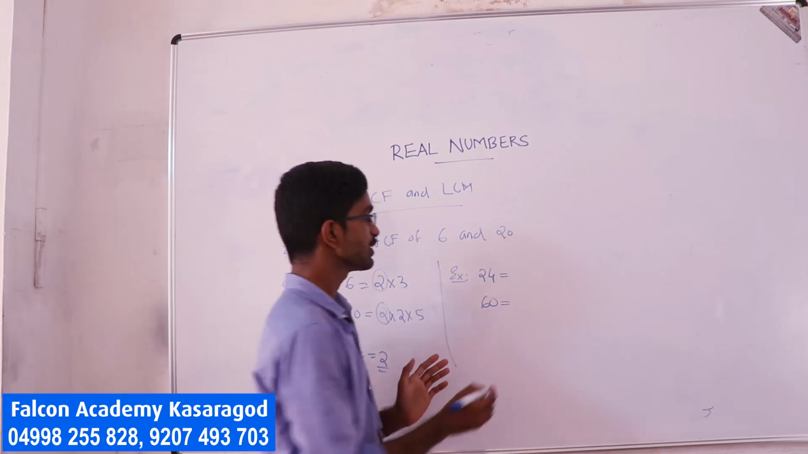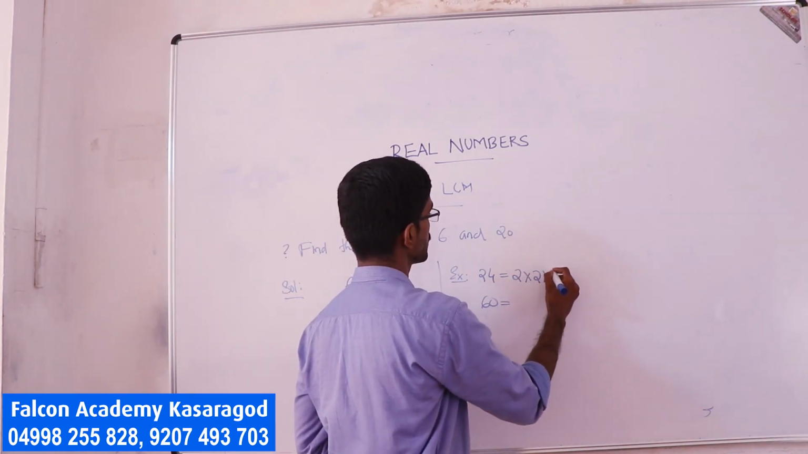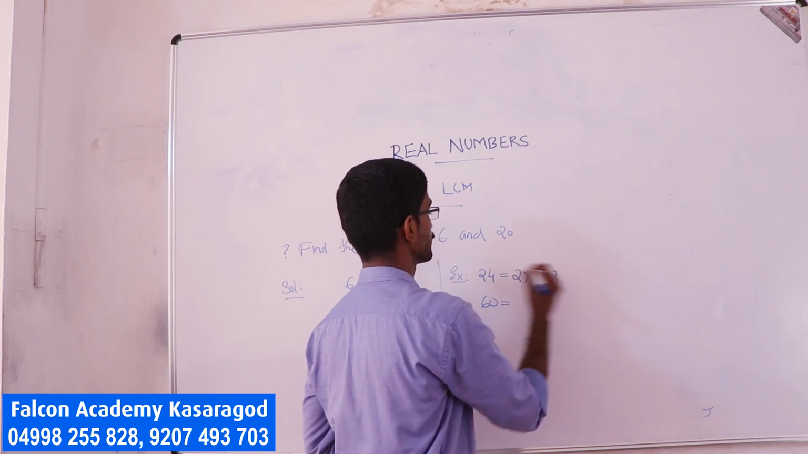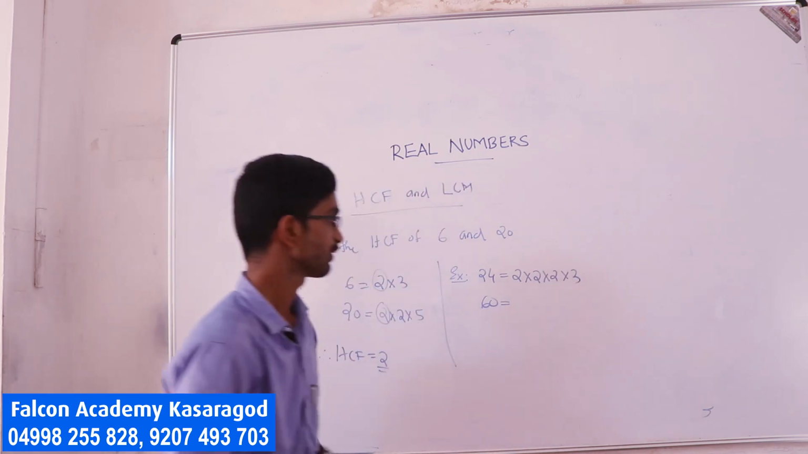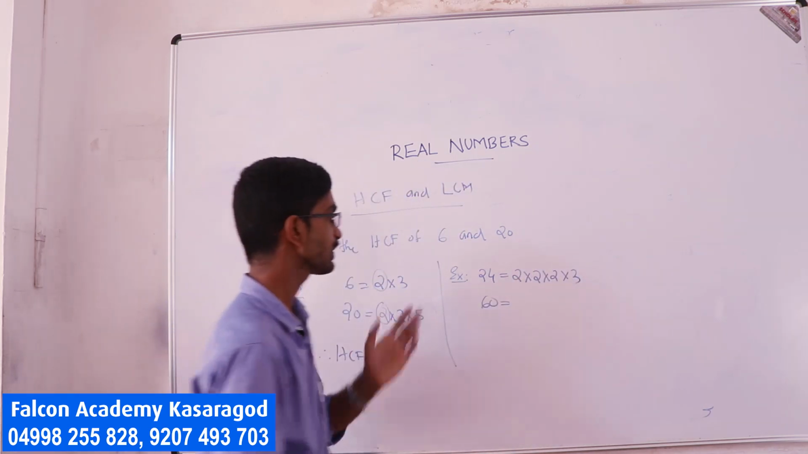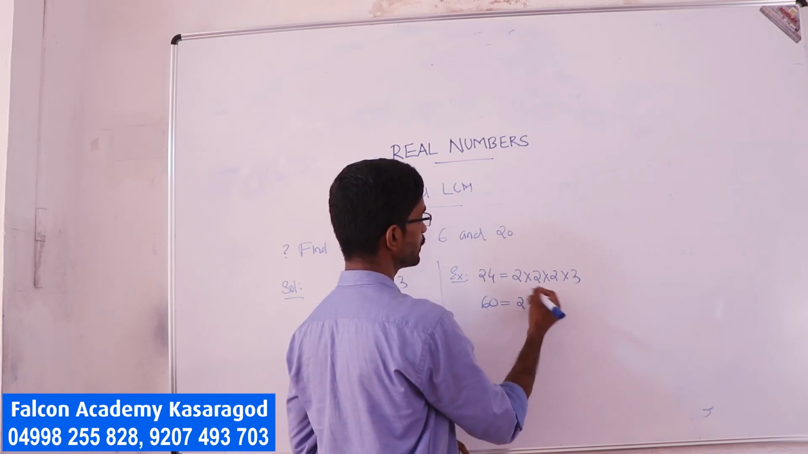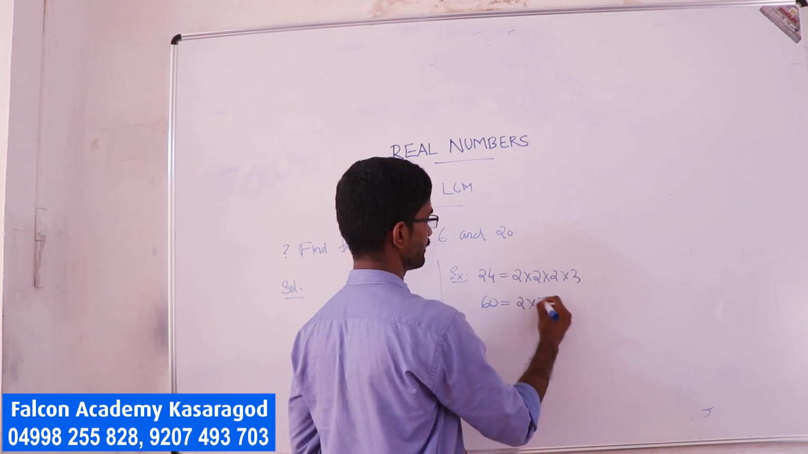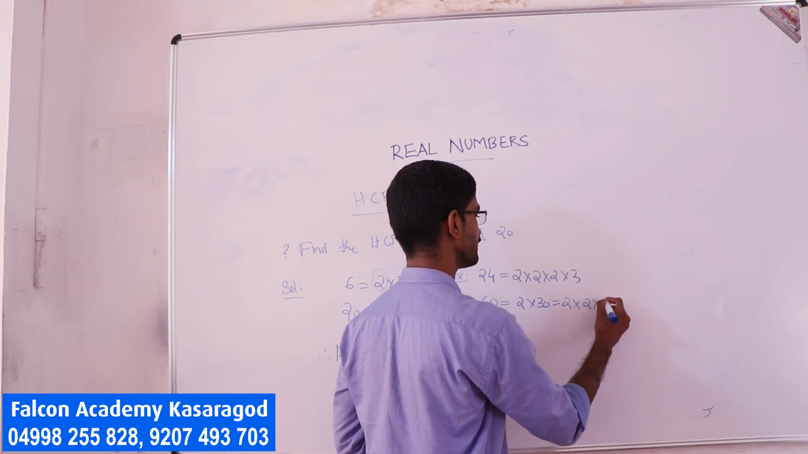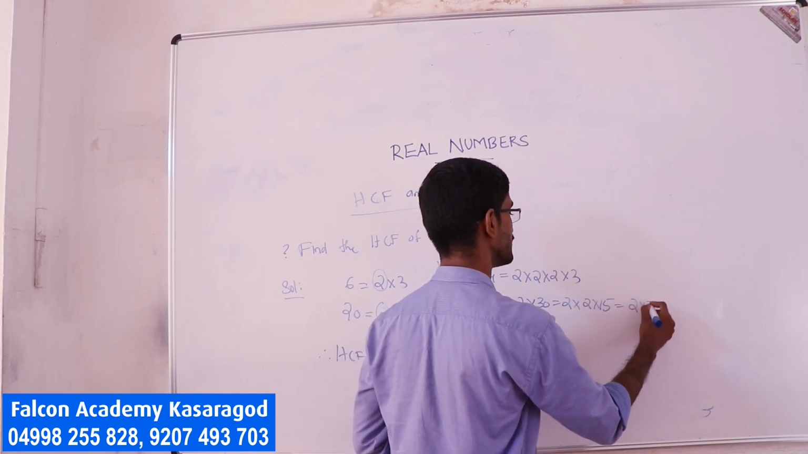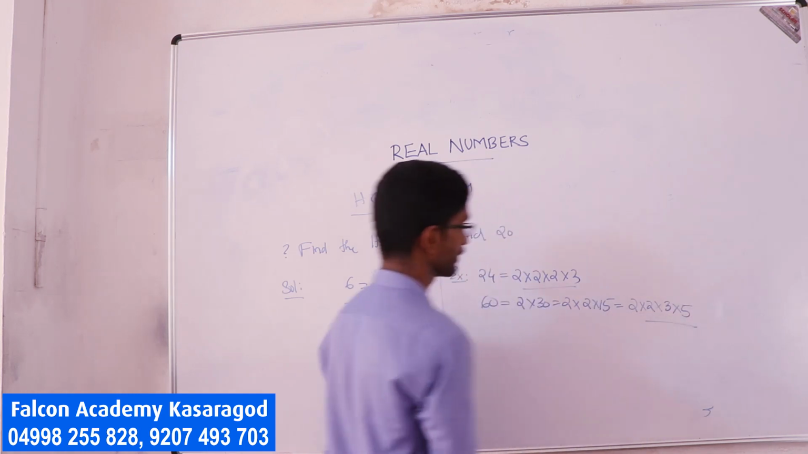So I can write 24 as 2 into 2 is 4, 4 into 2 is 8, 8 into 3 is 24. So 2 into 2 into 2 into 3. Also here 60, I can write as 2 into 30, or 2 into 2 into 15, and 15 can be written as 3 into 5. So this is the representation.